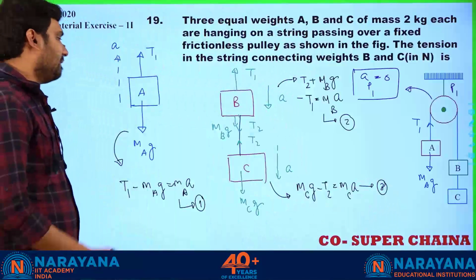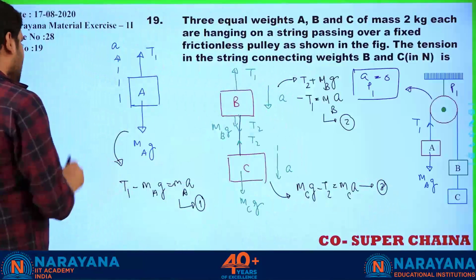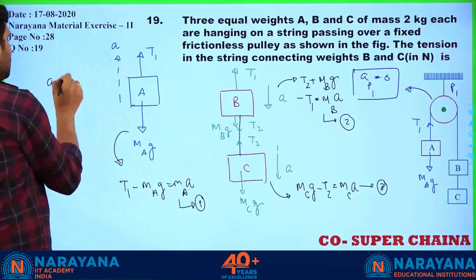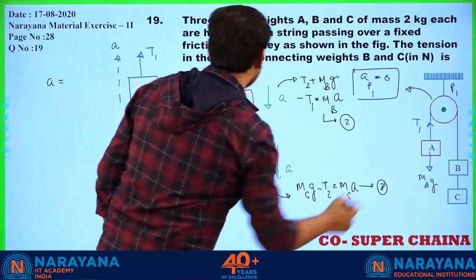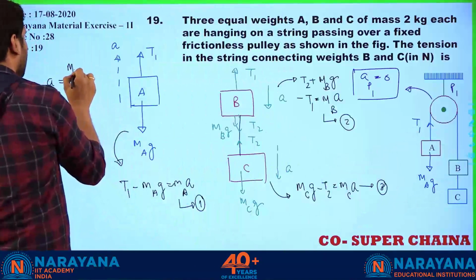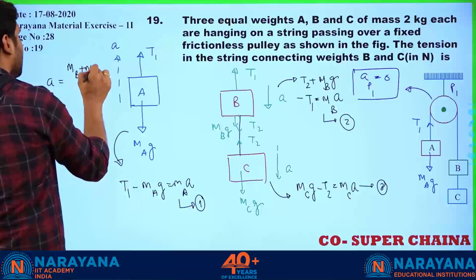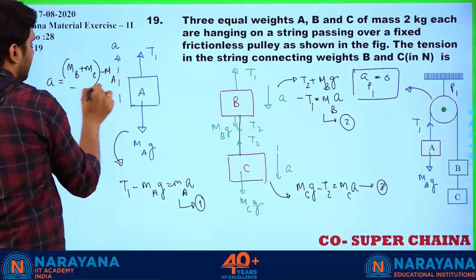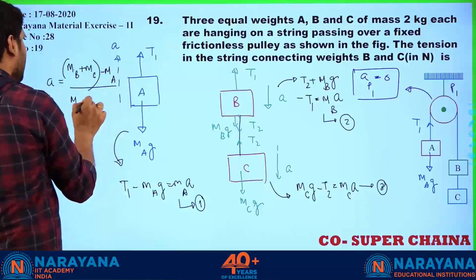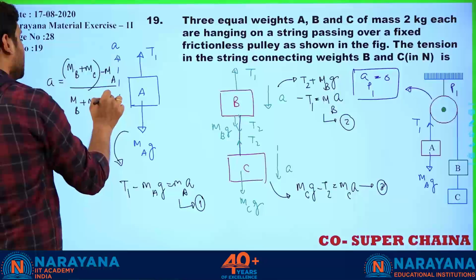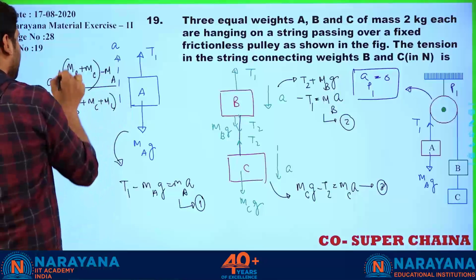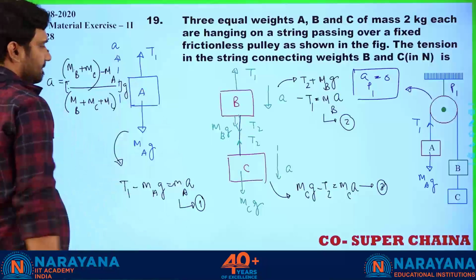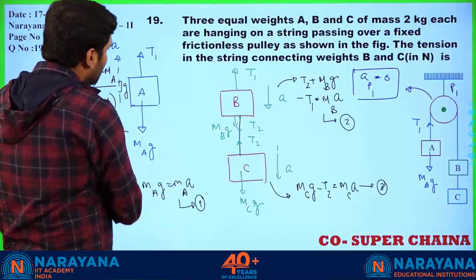Fine. So first of all, from the entire system, we can clearly calculate what is the acceleration of it. How much is going to be the acceleration? A will be equal to, if I treat this as a combined setup, MB plus MC minus MA divided by MB plus MC plus MA, this total factor, into G.